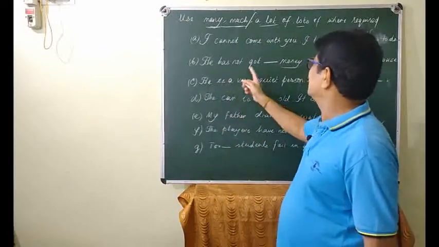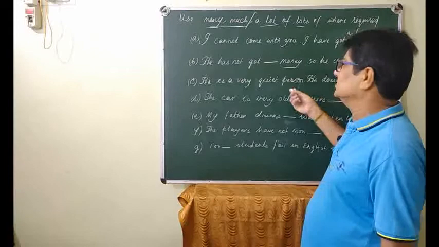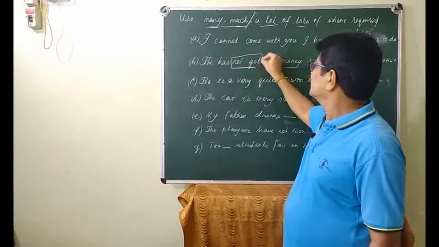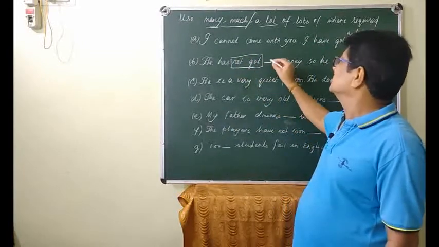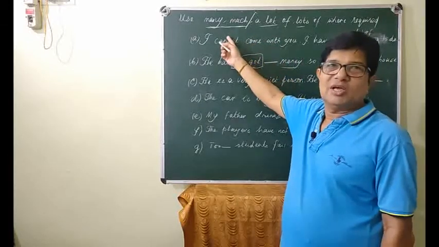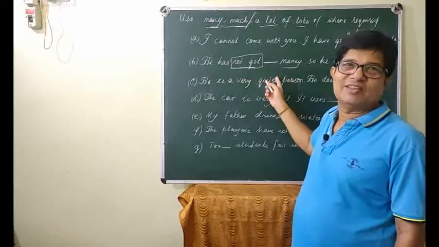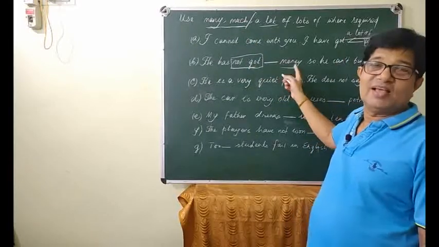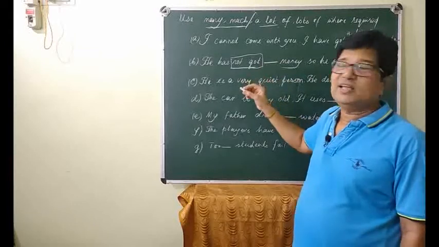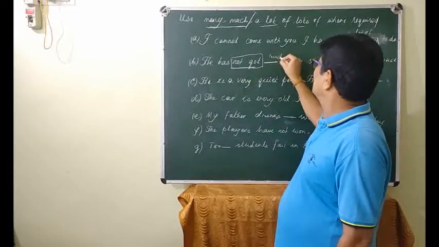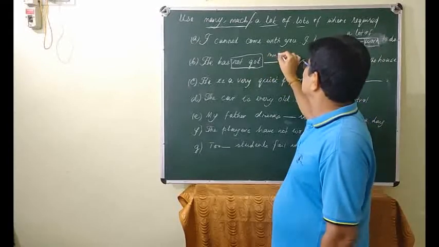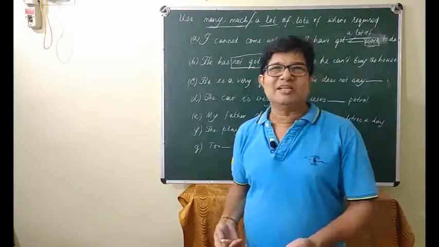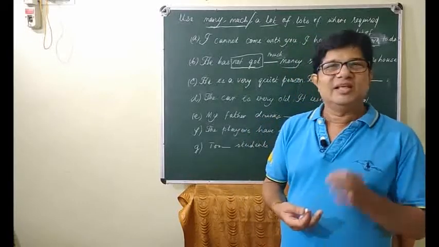So you see, come on, he has not got dash money, so he cannot buy the new house. Now, has not got: look, a negative has come, so here you get the clue. Many and much, either of these can come. Many will not come, because this quantifier is for countables and money is uncountable, so it is much that will come. Look, it is very easy, it will be done by using a little brain, not by learning by heart. We only have 10 to 15 sentences and we learn them by heart. There we find trouble.